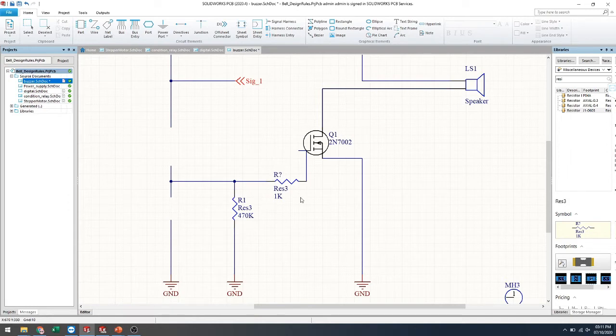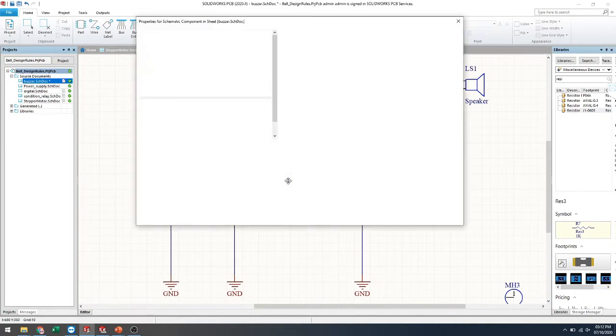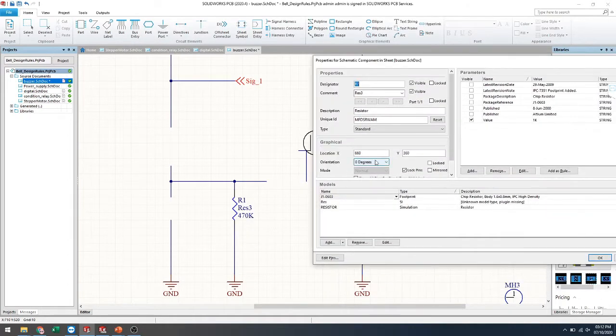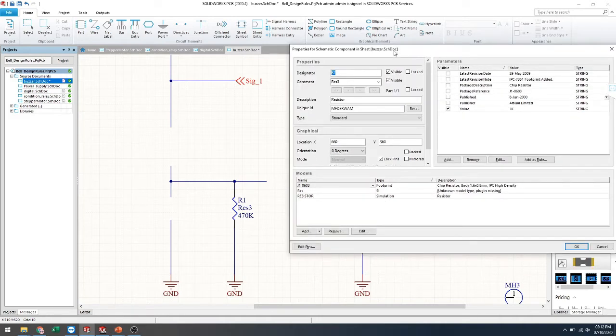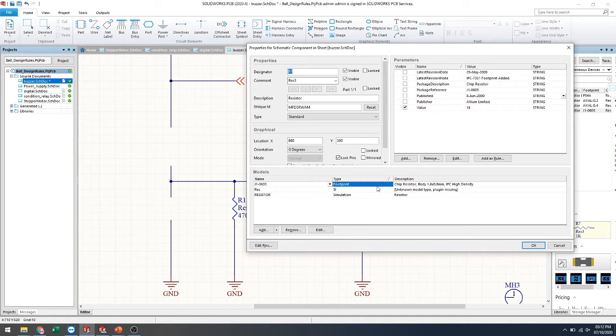And if you see here, all the values will be reflected here. You just change them if you need, you just click and change. You can designate them manually, otherwise you can use auto annotations. By using auto annotations, the next number of the resistor will be automatically updated. Okay, so if you see here in the component properties, there is a footprints tab also available in the inbuilt model, and then there is another option available for the simulation.